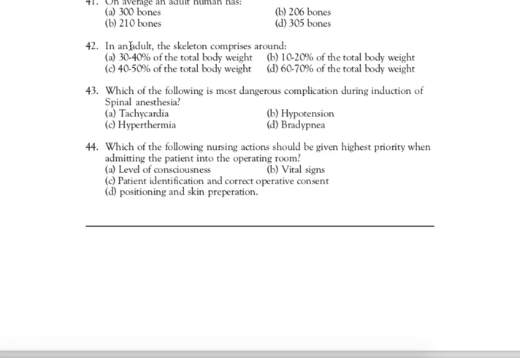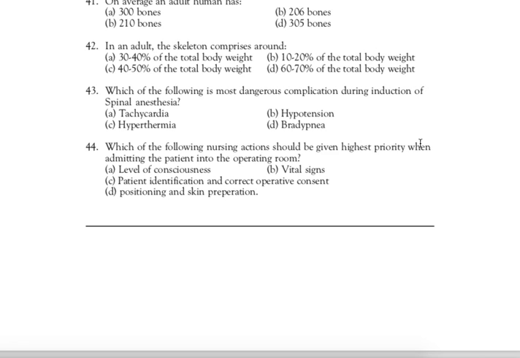Next question, question number 42. In an adult, the skeleton comprises around. Right answer is B. 10 to 20% of the total body weight. In an adult, the skeleton comprises around 10 to 20% of the total body weight.